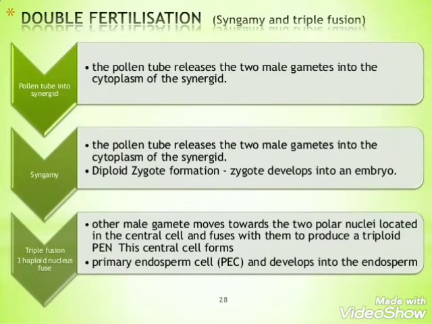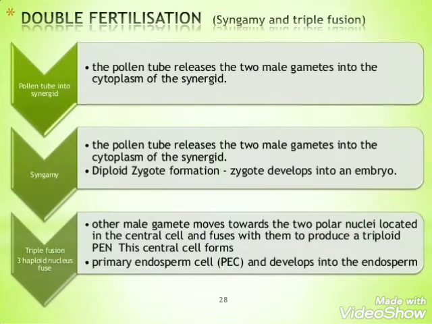Double fertilization and triple fusion. On reaching the synergid, the pollen tube releases the two male gametes into the cytoplasm of the synergid cell. One of the male gametes fuses with the egg nucleus to form a diploid cell called zygote. This event is called fertilization or syngamy. Another male gamete fuses with the polar nuclei at the center to produce a triploid primary endosperm nucleus. This is termed as triple fusion.